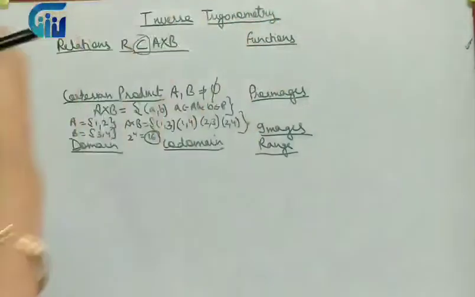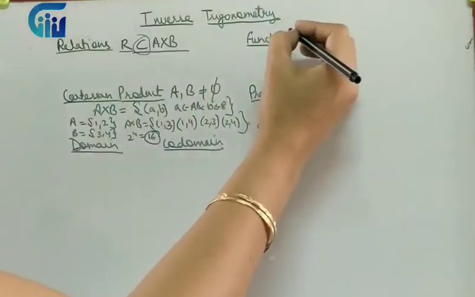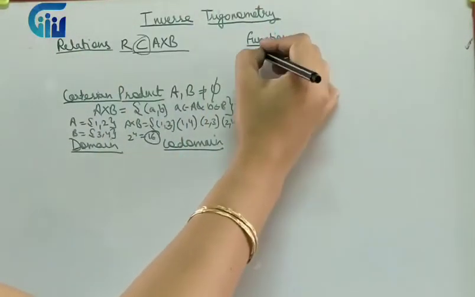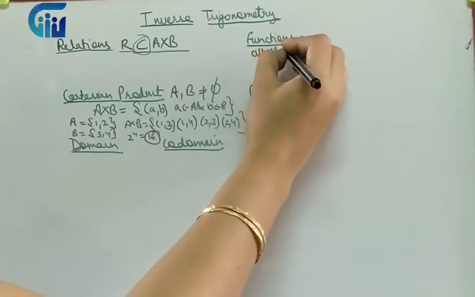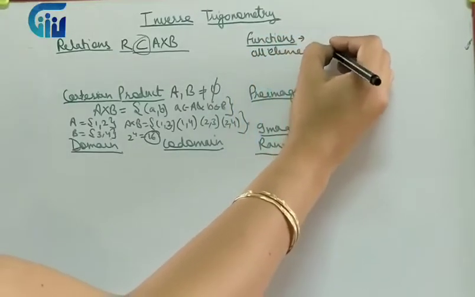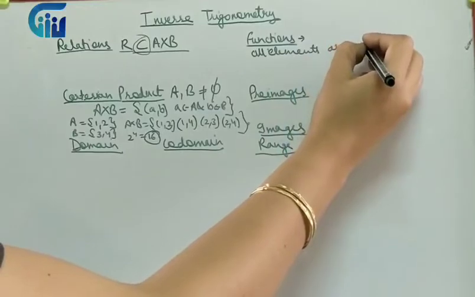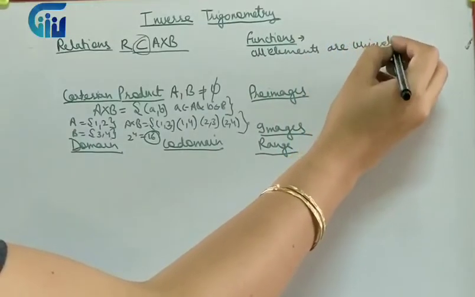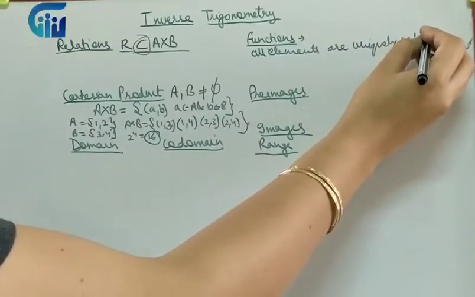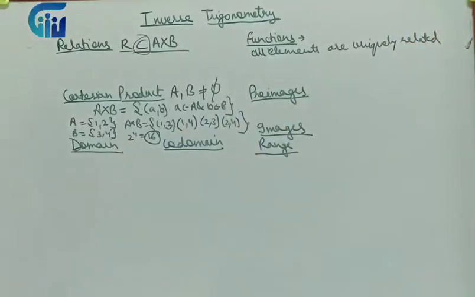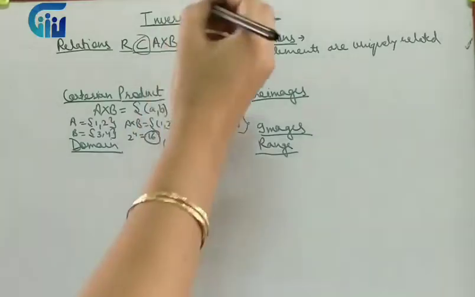Now what are functions? Functions are special type of relations. In what sense? All elements of the first set are related, and all elements are uniquely related. What does it mean, uniquely related?